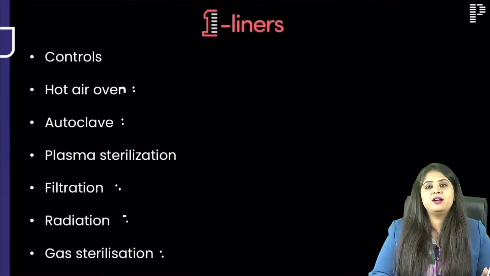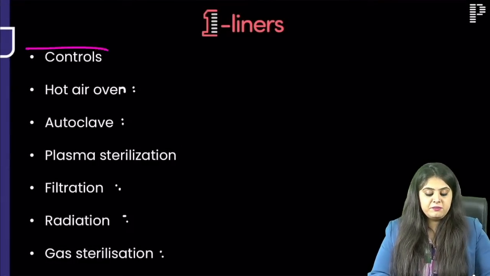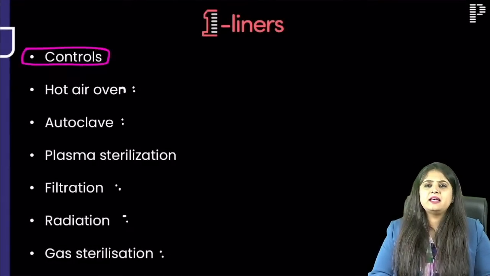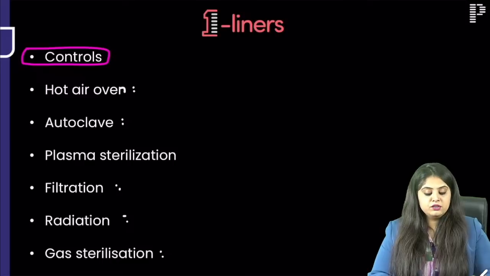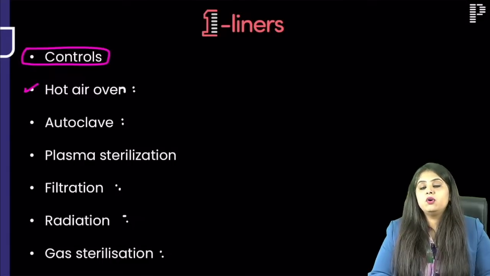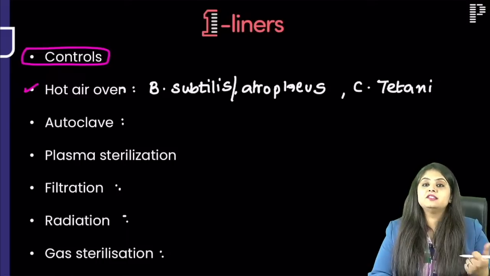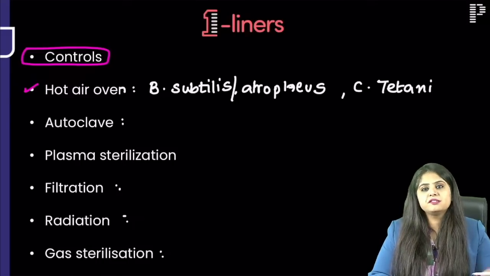All controls you have to revise. One question in FMGE and NEET has to come. I've done it in LRR one last time, why not? So what is the control for hot air oven? All Bacillus species. So it is Bacillus subtilis, Bacillus atrophaeus, same bhai, atrophaeus, subtilis, cousin brothers, and Clostridium tetani.